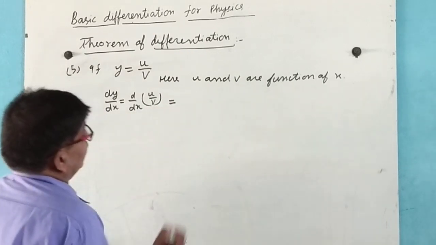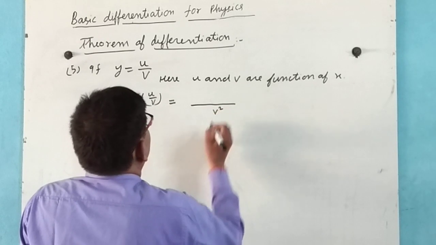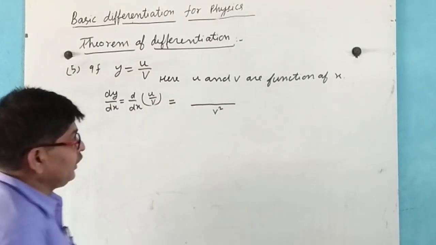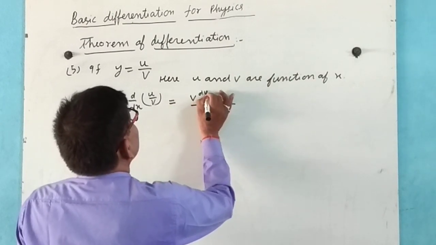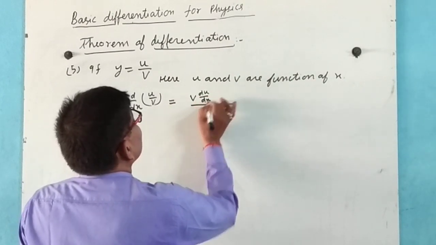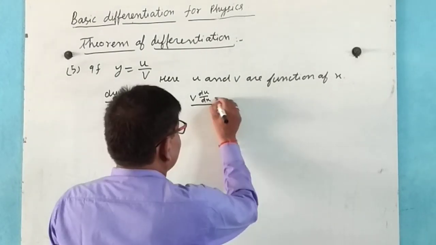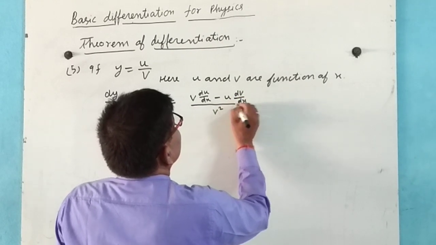This can be written as 1 by v square times v du by dx minus u dv by dx.